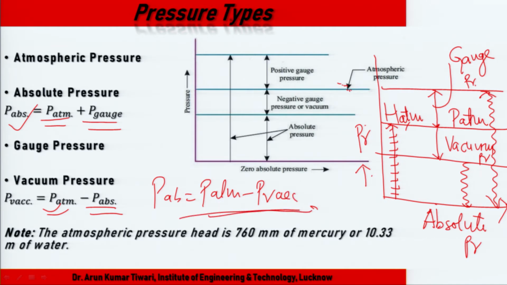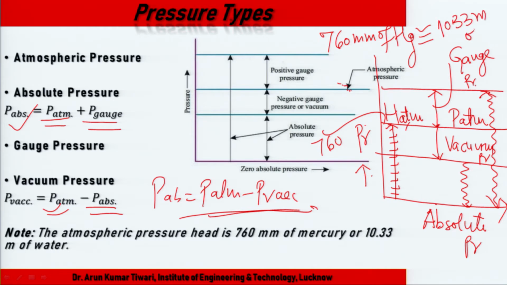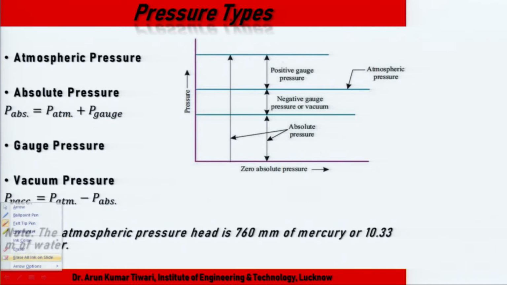So, what is the atmospheric pressure? We can take 760 mm of Hg, P atmospheric. So, this one is the 760, and the equivalent is 10.33 meter of water column. Water column means what is the unit of Newton per meter, the pressure unit.